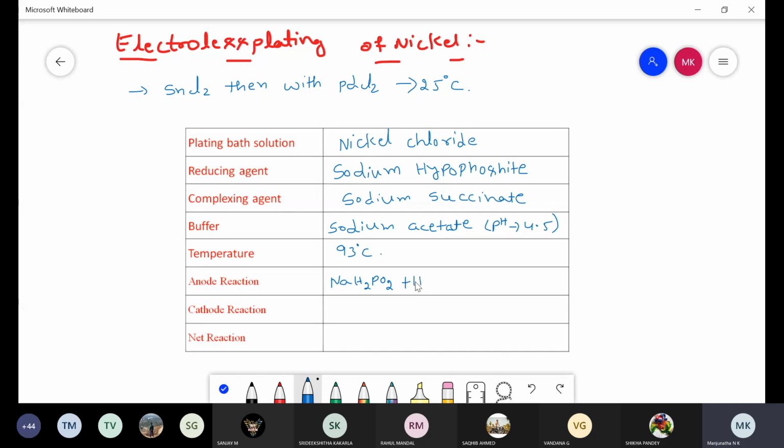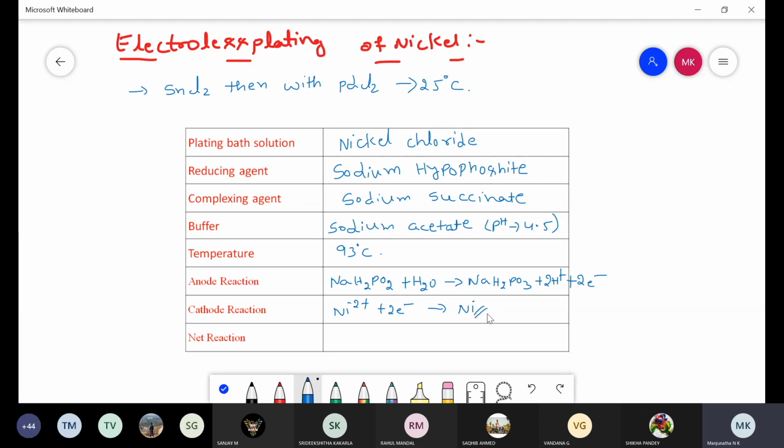It undergoes an oxidation reaction in the presence of water. It is oxidized into sodium hypophosphite, that is NaH2PO3, with the liberation of H+ ions and electrons. Whatever electrons are liberated are taken by the nickel ions present in nickel chloride or nickel sulfate, which are reduced to nickel metal.